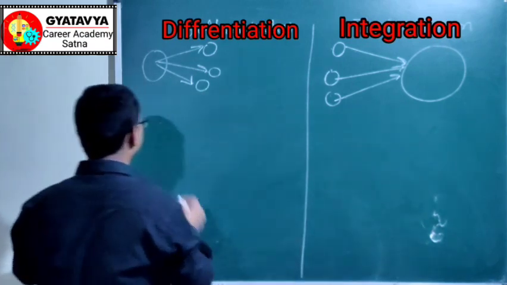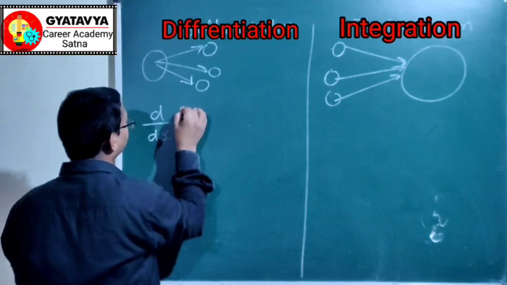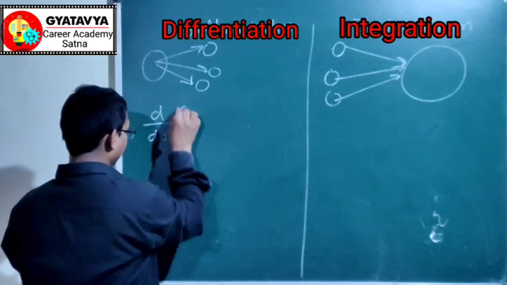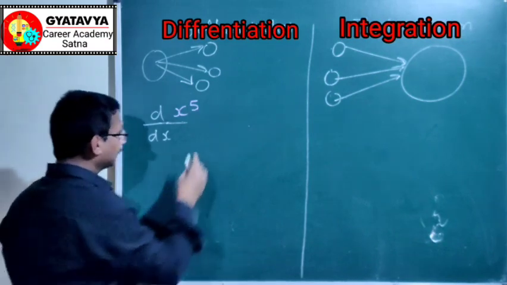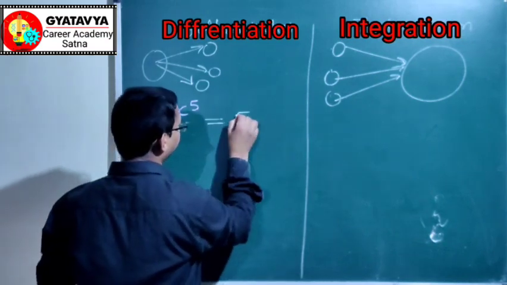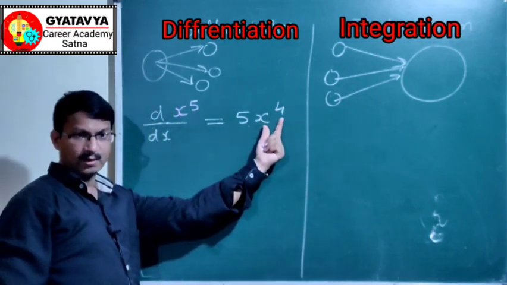In differentiation, if I say d by dx of x to power 5, your result was 5x to power 4, which means the power is reduced.